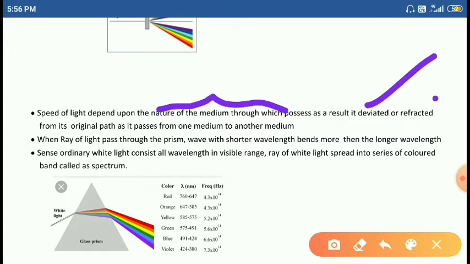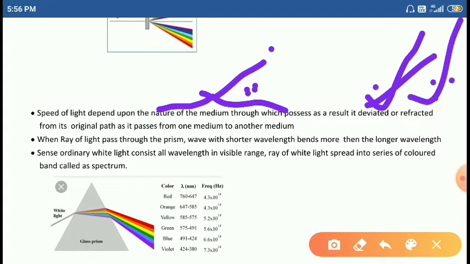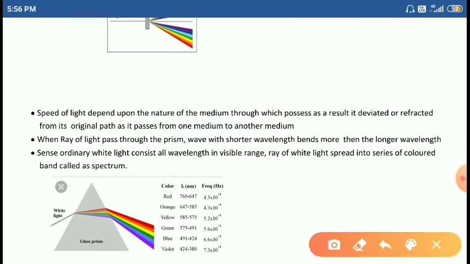The nature of the medium decides the deviation and refraction. Right, students?